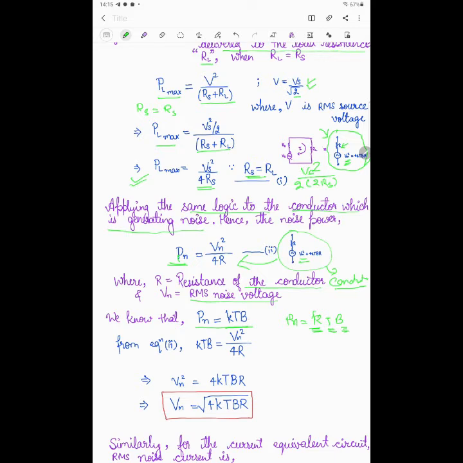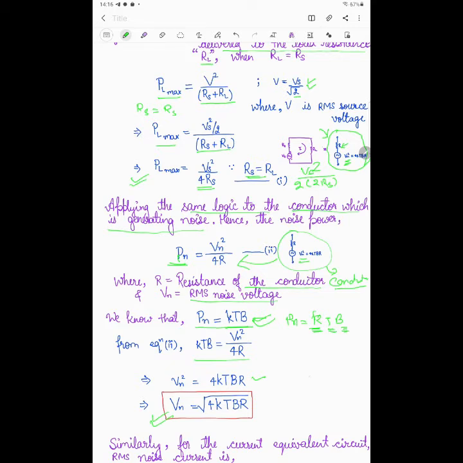Upon equating equation number 2 and this equation, what can we write? KTB is equal to Vn square divided by 4R. So we can write Vn square is equal to 4KTBR, so Vn is equal to square root of 4KTBR. This is a very important relation for the conductor, to calculate the thermal noise voltage.